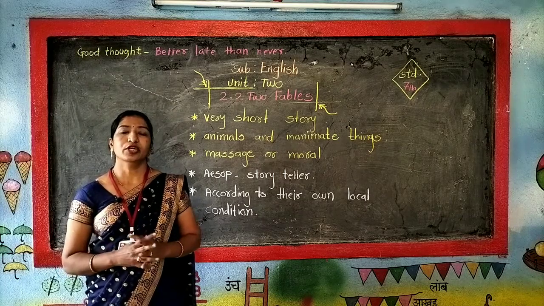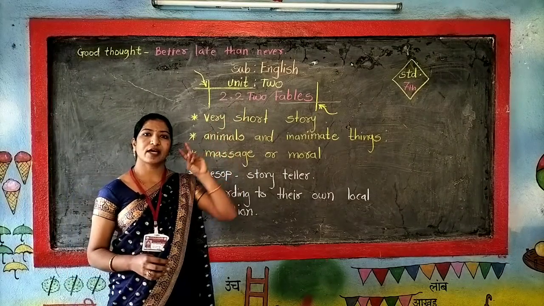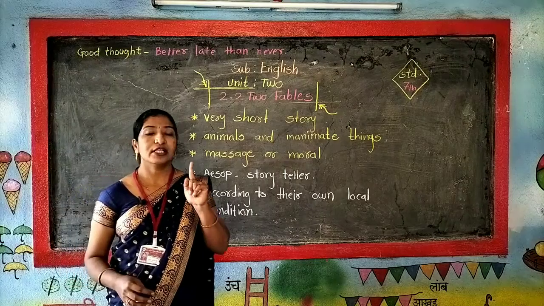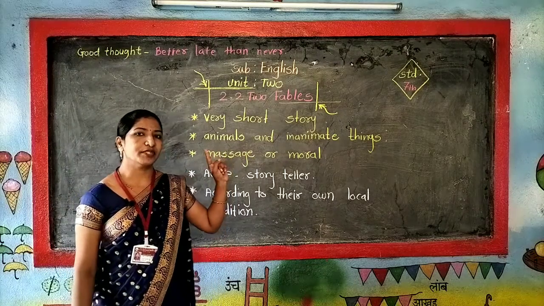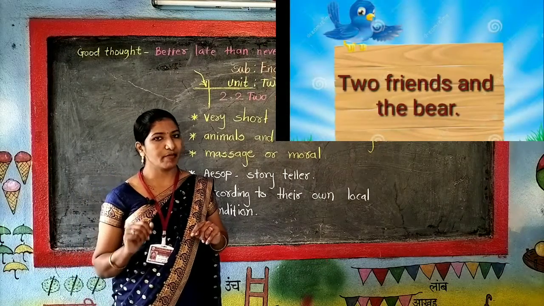Hello dear children, today we are going to learn the lesson 2 fables. There are 2 fables and in this session we are going to learn the first fable out of these 2. The name of that fable is Two Friends and the Bear.